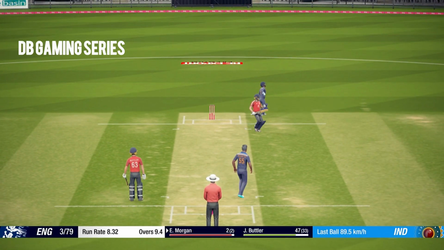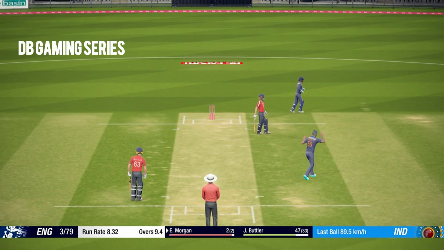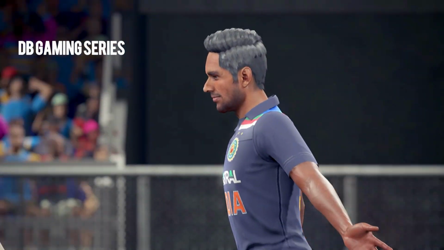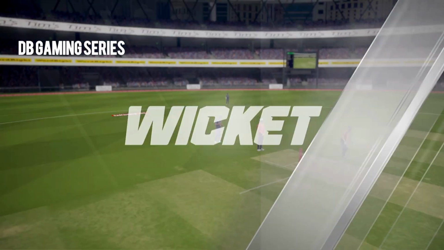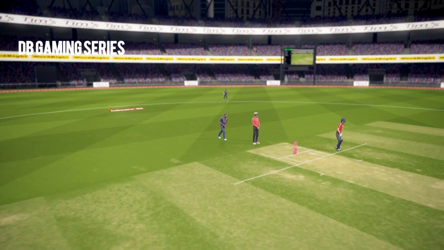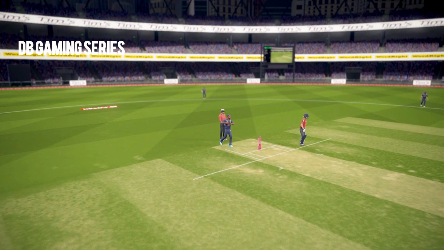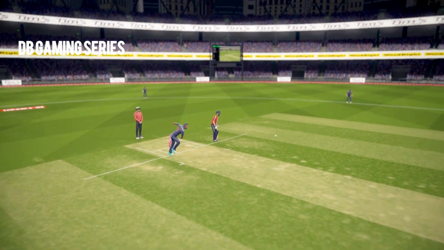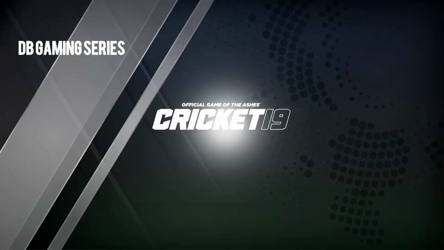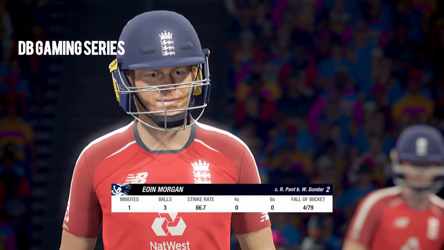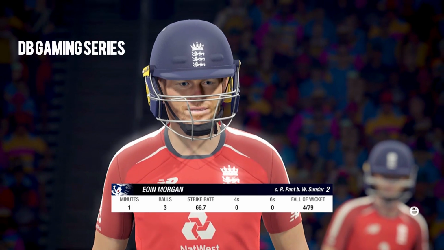Morgan, new man in, and cuts it straight to Rishabh Pant. And skipper has to go back early. Brilliant delivery by Sundar, giving him the room. But a magnificent take by Rishabh Pant, because he had to move to his left and made no mistake whatsoever. Felt like a good run away, but a brilliant take by Rishabh Pant, as England are now 4 for 79 as Morgan walks back for 2.